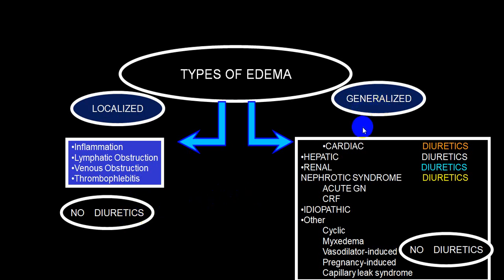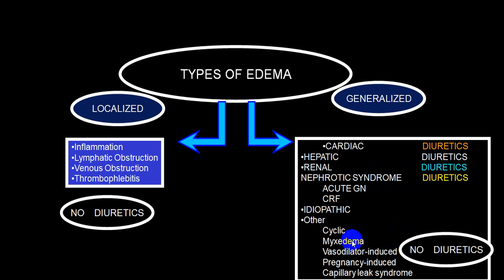As far as generalized edema is concerned, which is secondary to cardiac causes, particularly congestive heart failure, it is the drug of choice to reduce volume overload. In hepatic, it is co-prescribed along with what we call an aldosterone antagonist. In renal, it has to be used with caution because it can end up with electrolyte imbalance very frequently. Even in nephrotic syndrome it should be used with caution. So in a renal condition, it has to be used with caution.